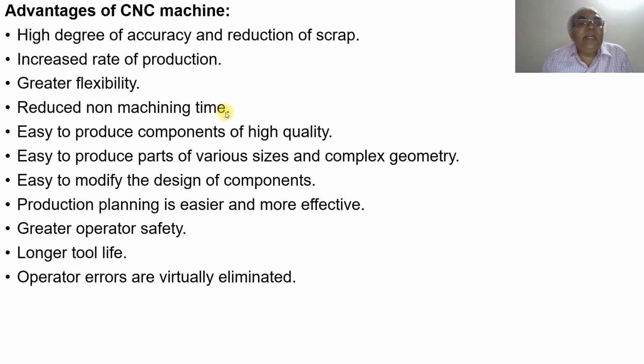Reduced non-machining time. What is that? If it is a manual machine, we need to depend upon the operator, because operator fatigue will be there. What does operator fatigue mean? Suppose an operator comes in the morning shift.